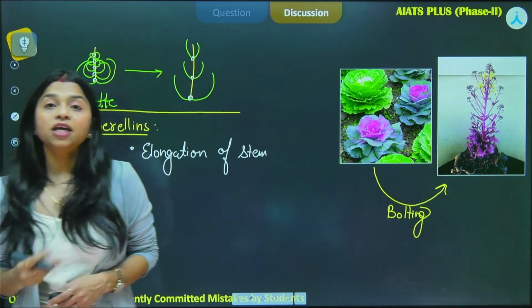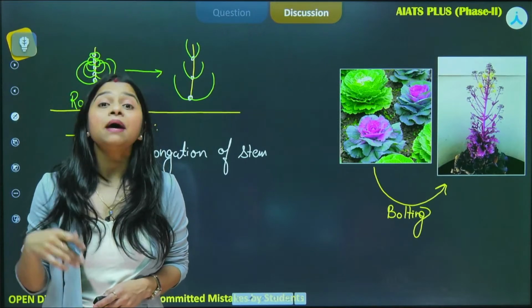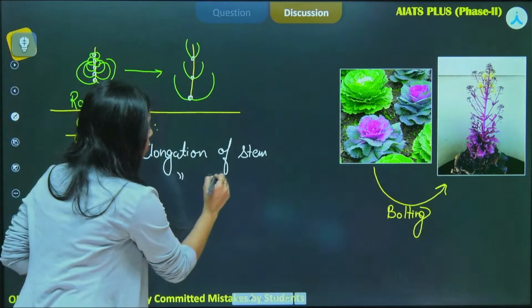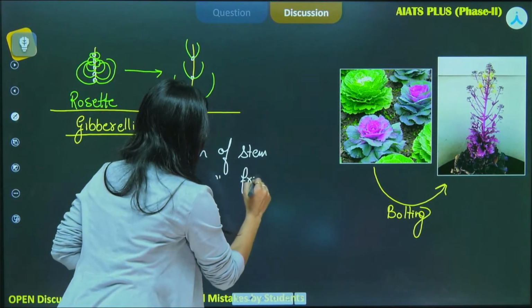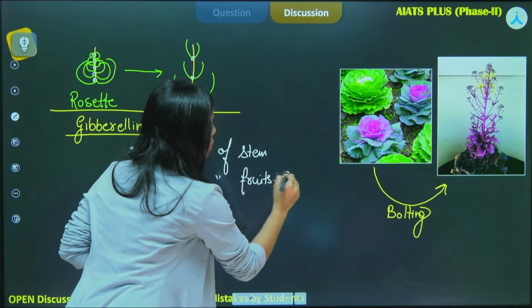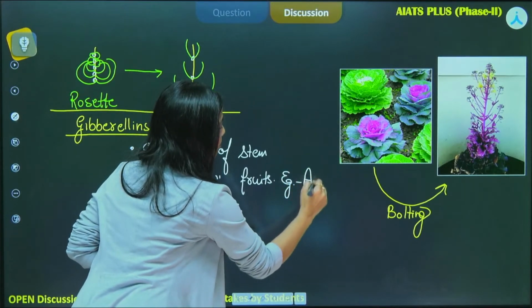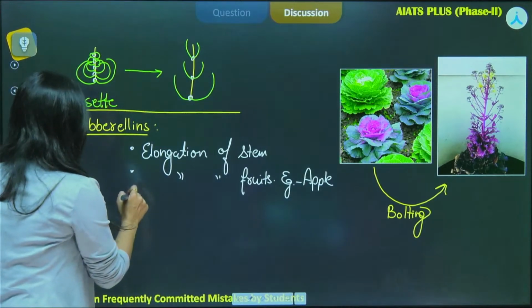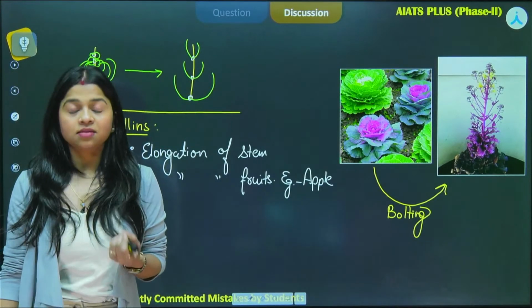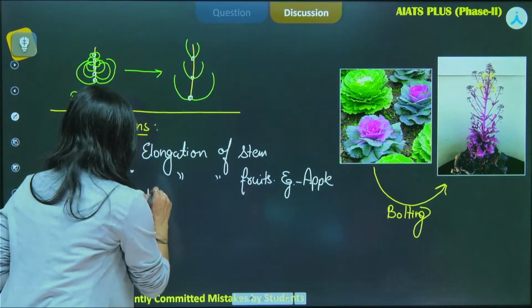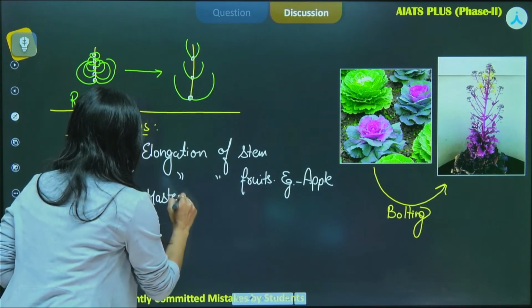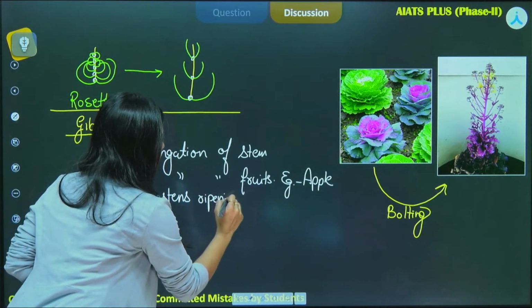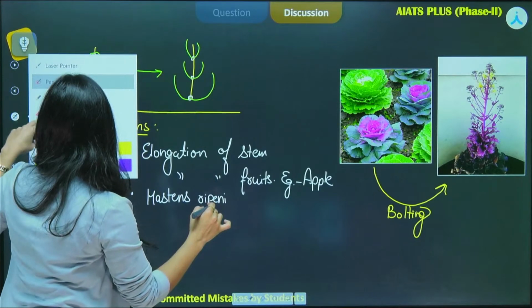It also helps in the elongation of fruit, for example apple, to give it a better shape. So elongation of fruits. Here I am mentioning the example also, that is of apple. It has been mentioned in your NCERT as well. Next we see that it hastens the ripening process. Hastens ripening process.